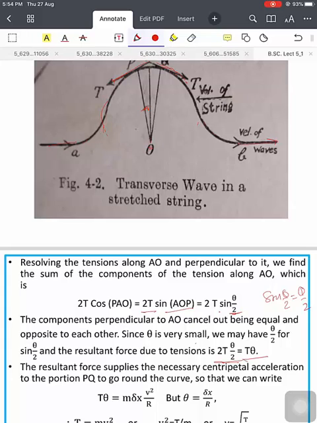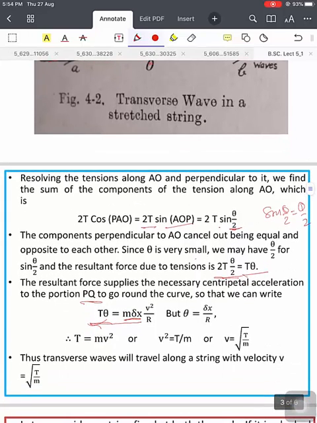This resultant force supplies the necessary centripetal force to move the mass element m dx around the curve. So T theta is equal to m dx v square by r. But from the figure, theta is equal to dx upon r.